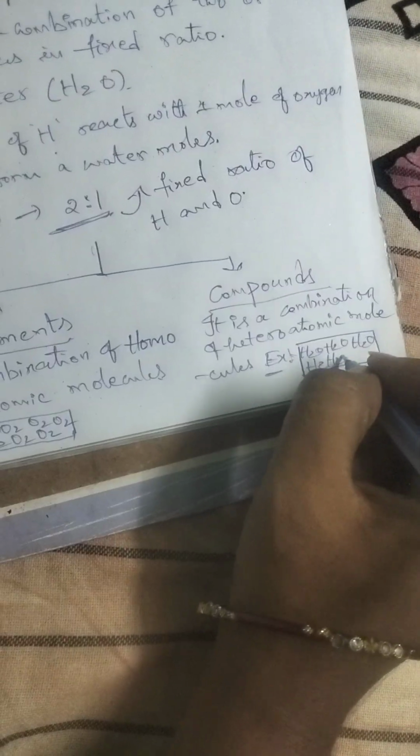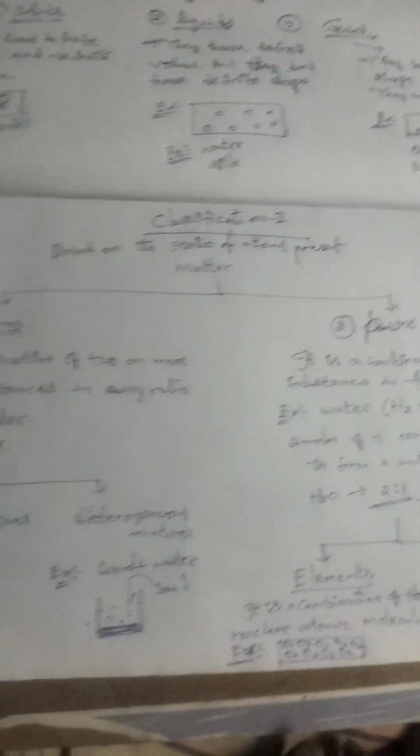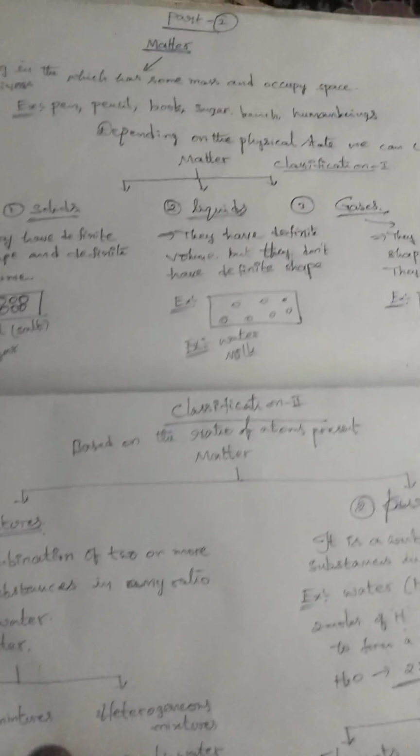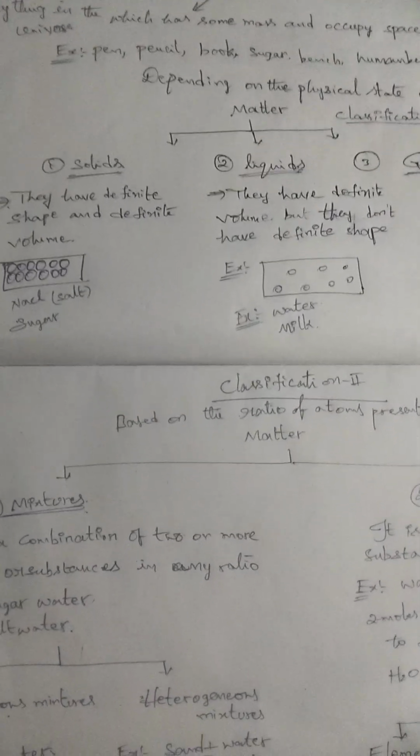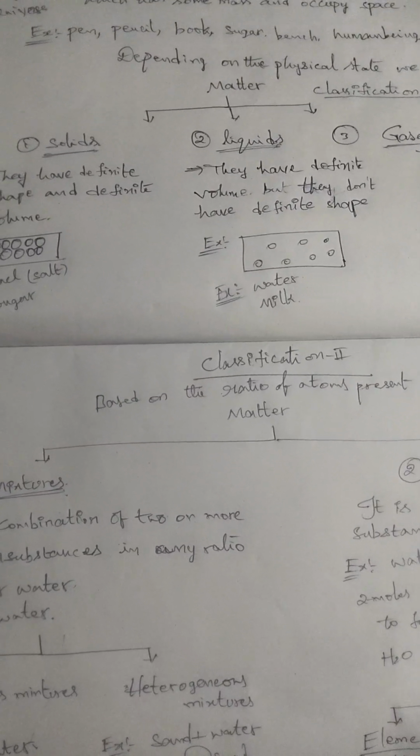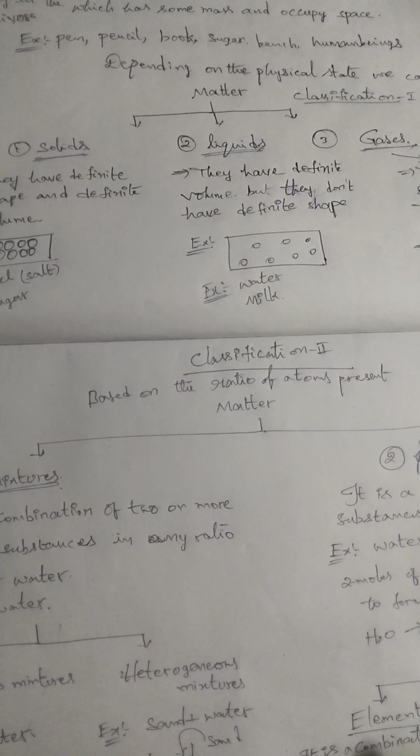It is a combination of heteroatomic molecules. So this is all about the classification. You already learned it in your previous classes. So the concept is over. Thank you.